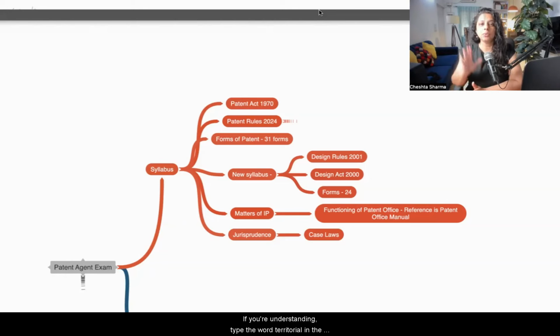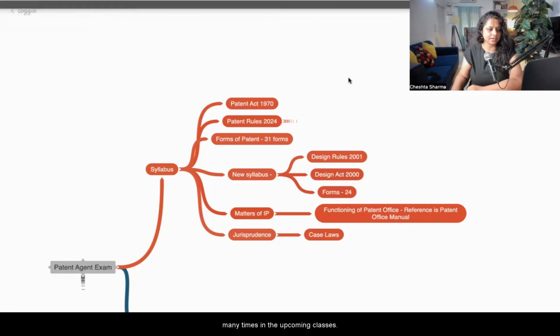If you're understanding, type the word territorial in the chat, because this is the term which I'm going to use in a lot of places in the interpretation, that patents are territorial in nature. They are specific to a specific territory. So territorial means that in different territories, different things can happen with one same technology, with one same patent. Territorial is a term which is going to be used many times in the upcoming classes.